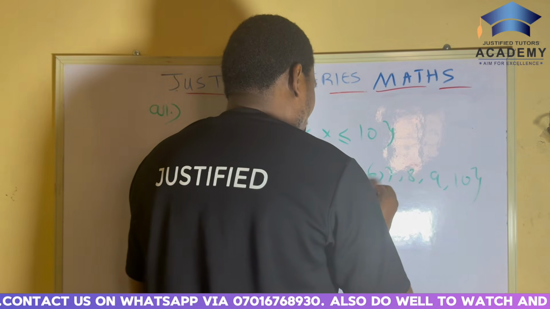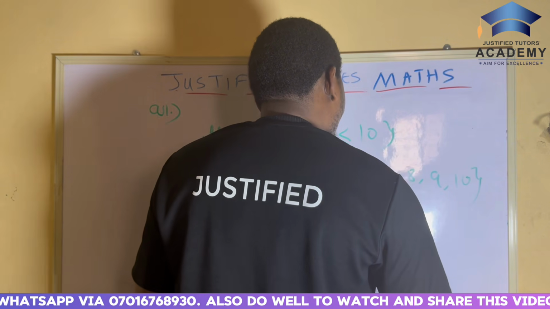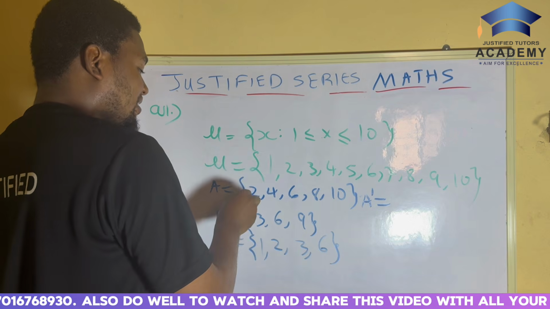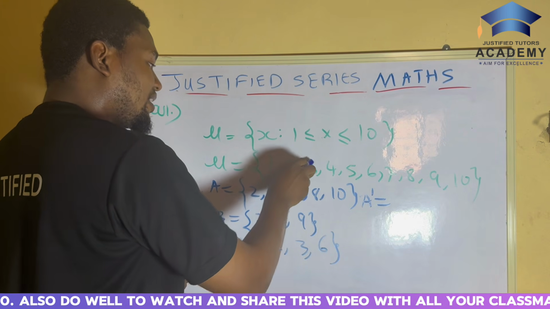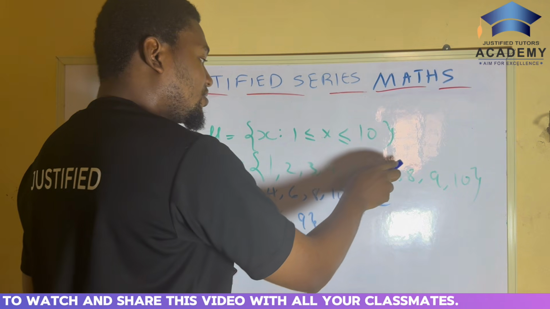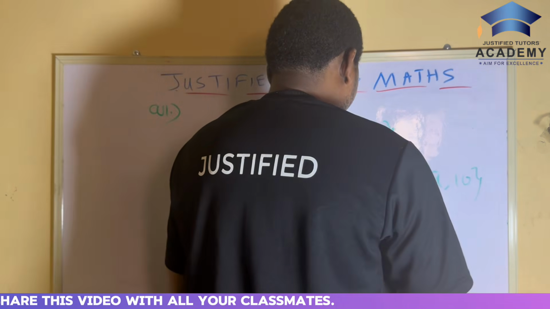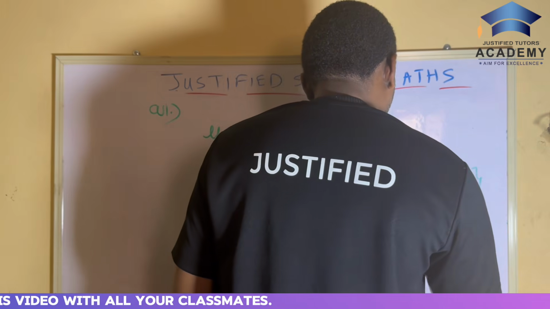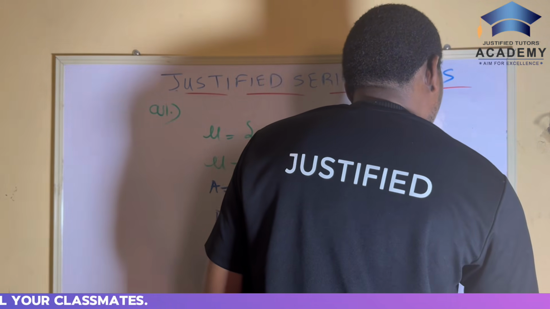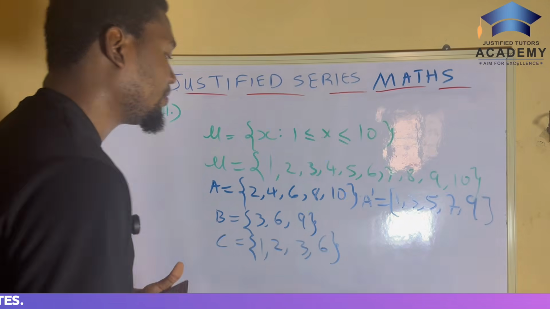So what are those numbers? 1 is here, is not in A, so 1 is it. 3 is here, is not in A, so 3. 5 as well. 7, 9, and that is it. So we have 1, 3, 5, 7, and 9. That is A complement.